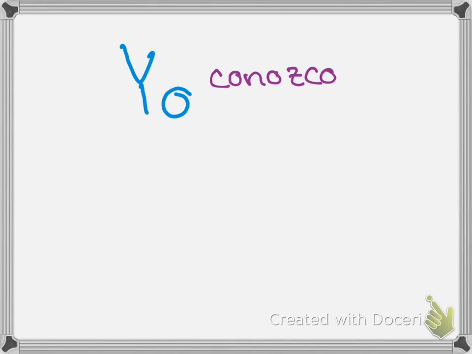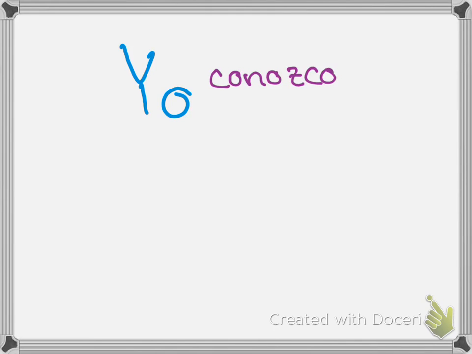Let's try another one. Okay, so once again, this change is only for yo. So let's take the verb conocer, right? So yo conozco a Antonio Banderas in my dreams. Okay, so yo conozco, I know.